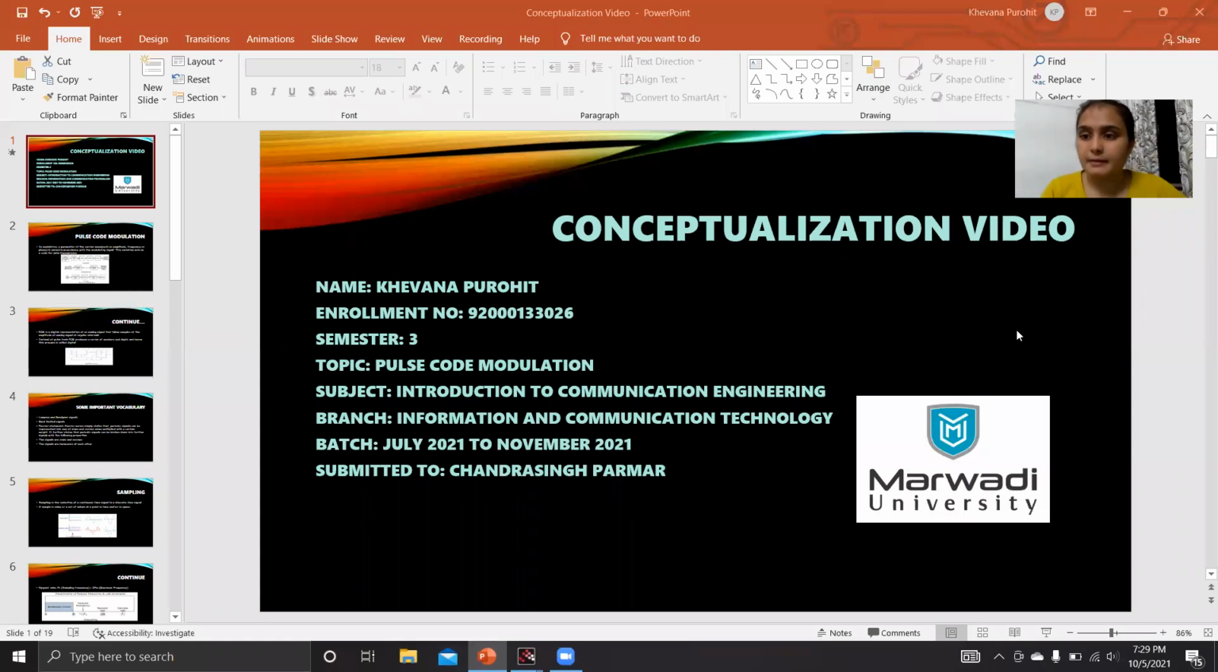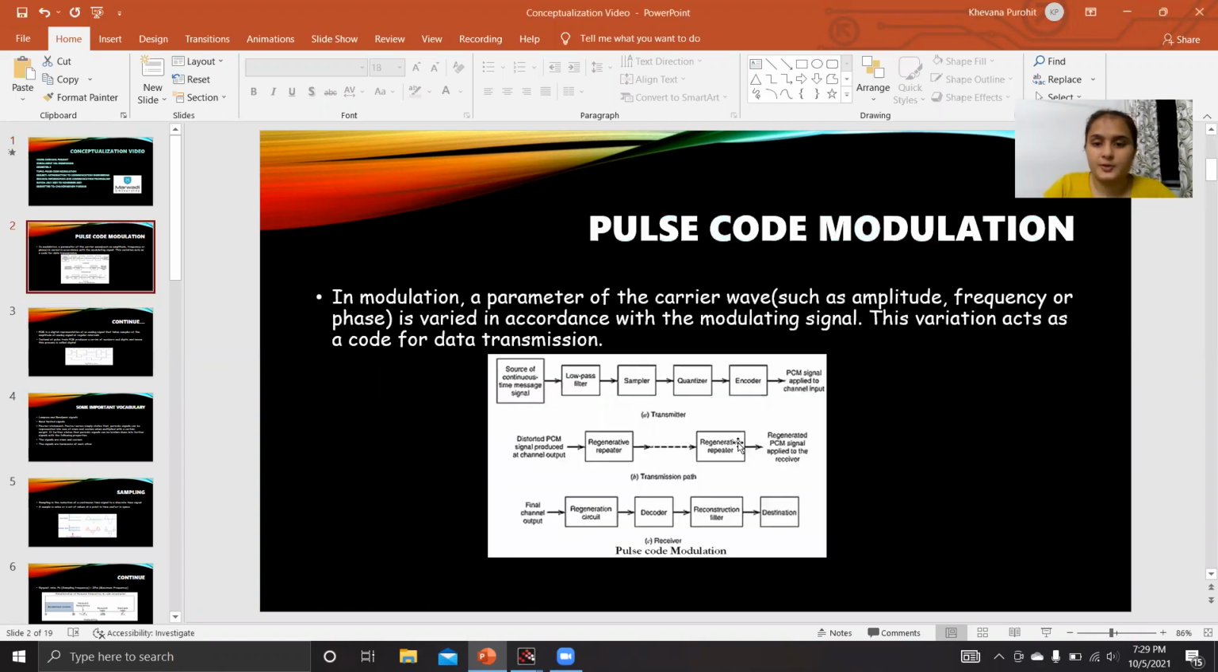Hello. Here I will discuss the topic called pulse code modulation. Why is this technique used and what does it do? We have four types of conversions: analog to digital, digital to digital, analog to analog, and digital to analog. Apart from all these four, we will talk here about analog to digital conversion.